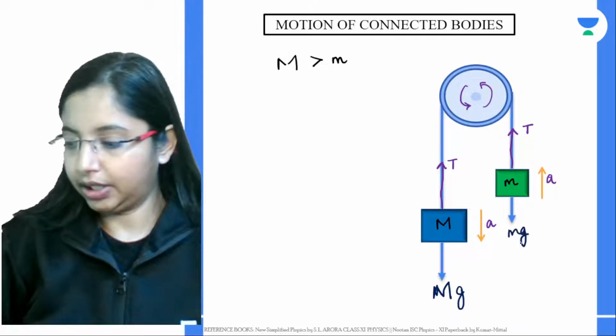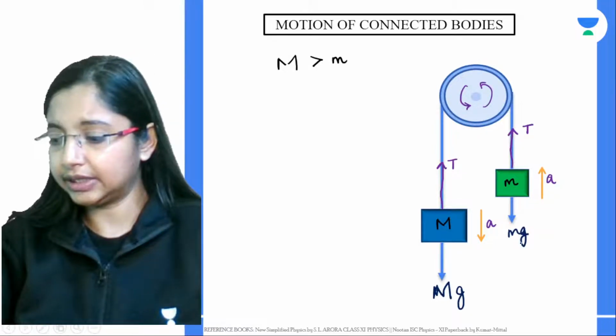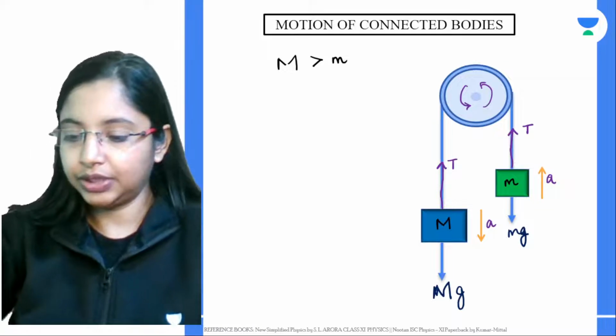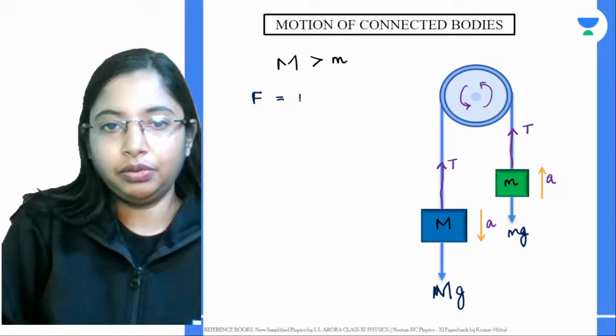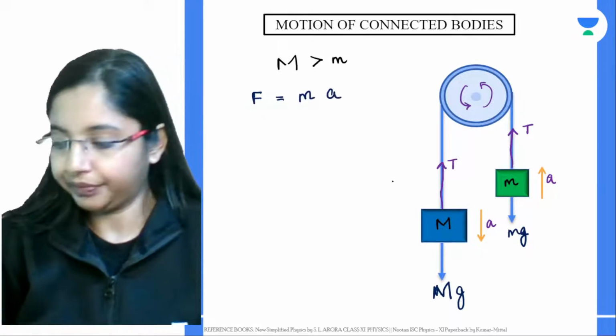Okay, now according to Newton's second law of motion, we know that force is equal to mass into acceleration, right?